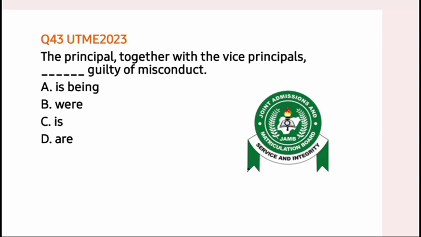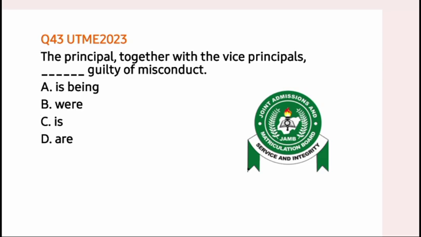The principal, together with the vice principals, guilty of misconduct. A, is being; B, were; C, is; D, are. Now we have the principal, which is the subject of the sentence.